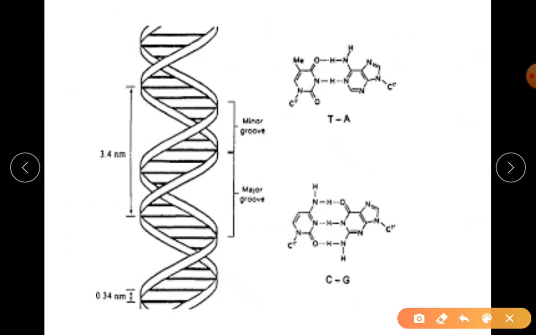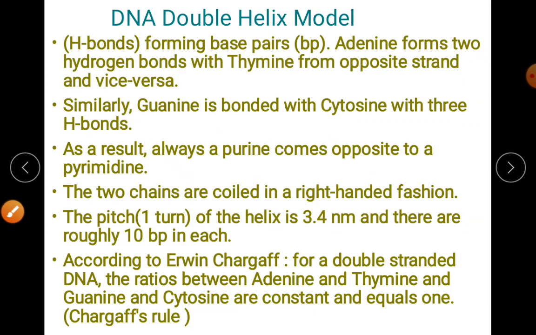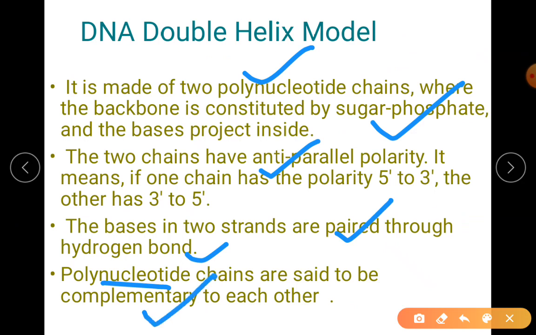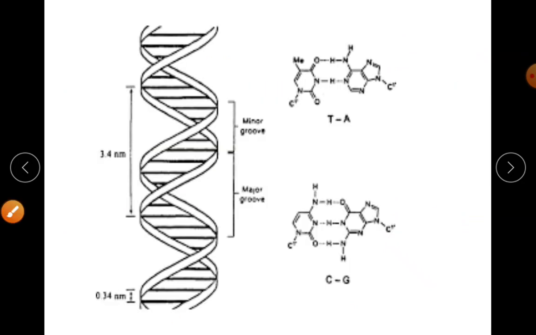As we were explaining, remember there are two grooves, minor and major groove, that are formed during the helix. So I hope you have understood about two polynucleotide chains, sugar phosphate backbone, anti-parallel polarity, base pairing with the help of hydrogen bonds, and polynucleotide chains being complementary. So you got the keywords.